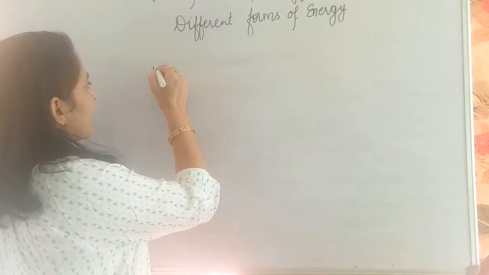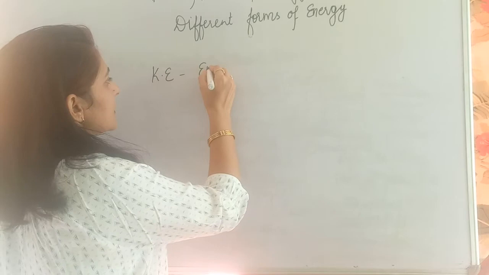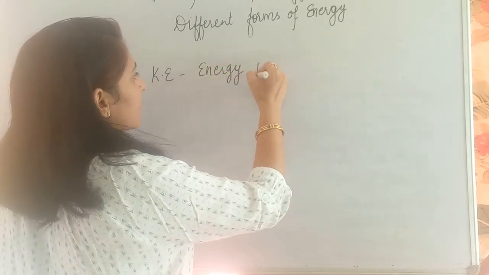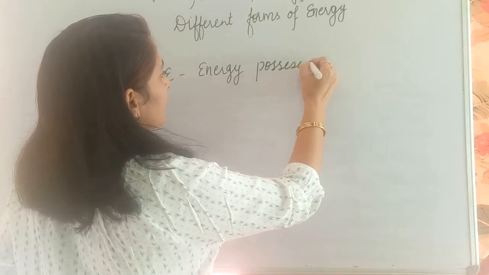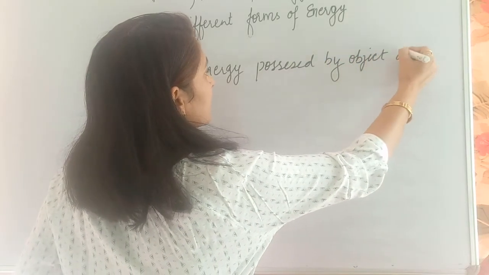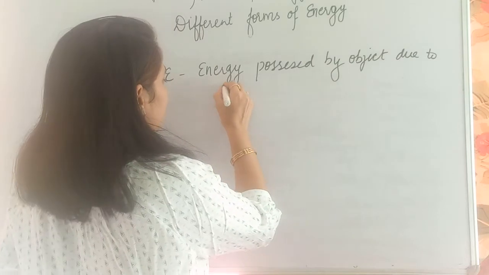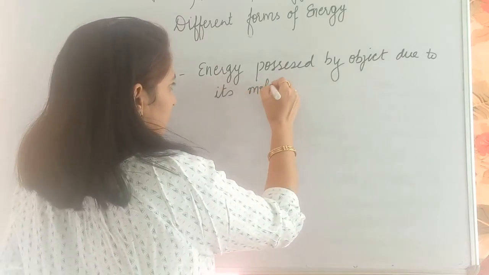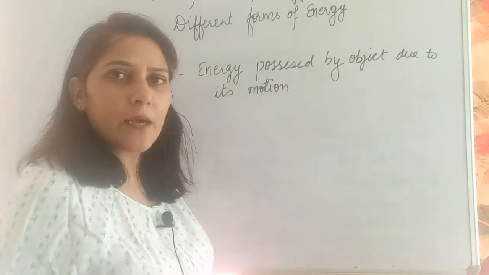The kinetic energy is the energy possessed by an object due to its motion. In terms of work done, how can I write it?